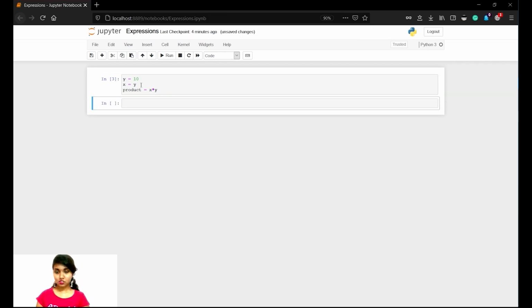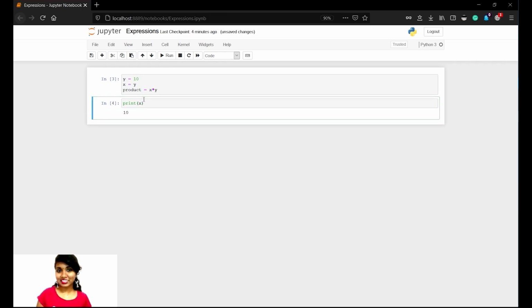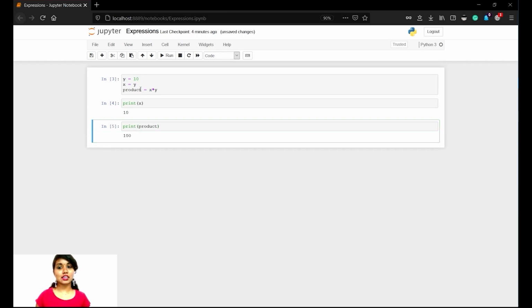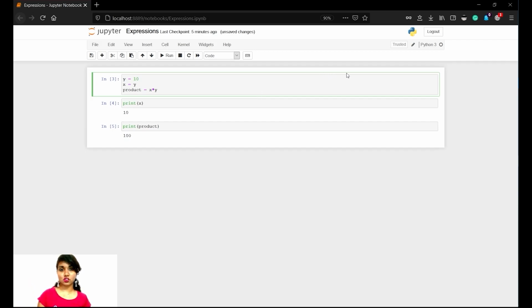Let's give enter. So next thing is we shall print this x. Here the x value should be 10 because we have assigned the value of x as the value of y, which is 10. So 10 is successfully printed. Next line, we are going to print the product. It's 100 because x value is 10, y value is also 10, and the product is 100. So that's all for these expressions. Now let's move on to the next concept.